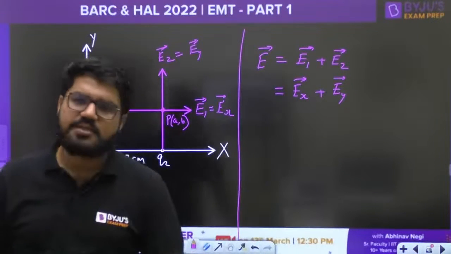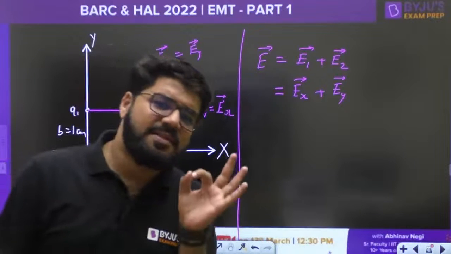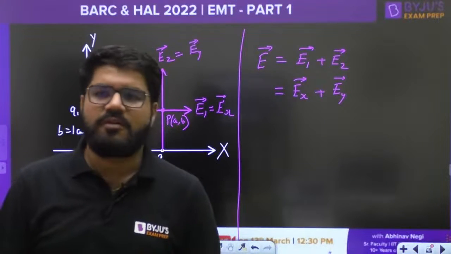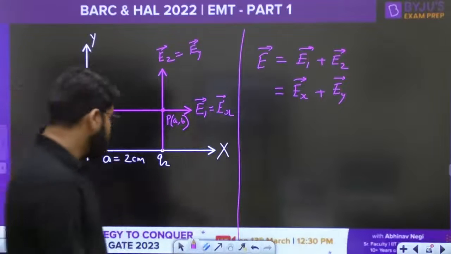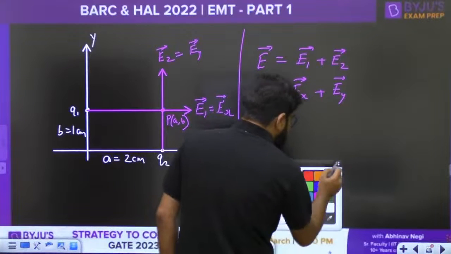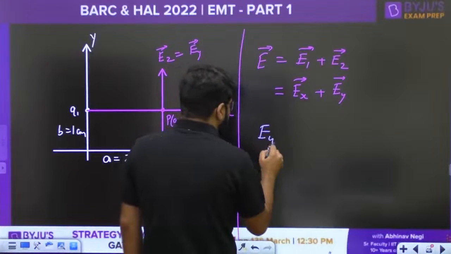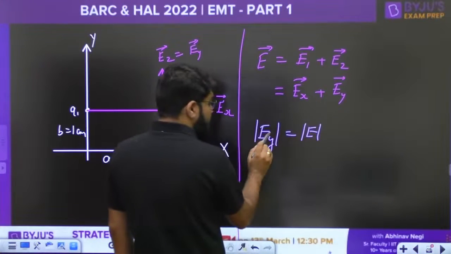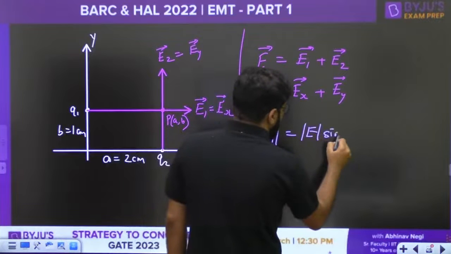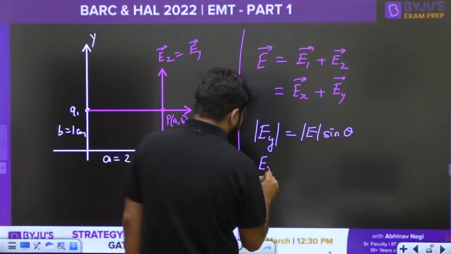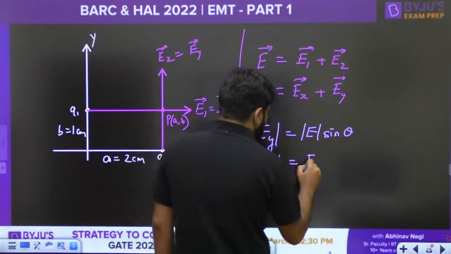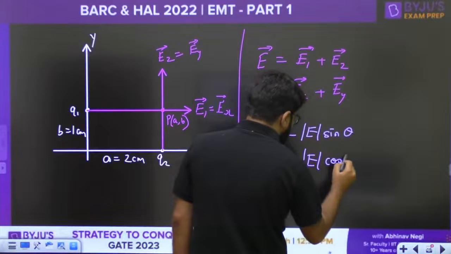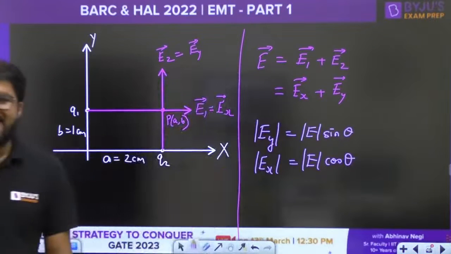The simple logic you can apply is resolution of the vector. As per the resolution of the vector, modulus of EY, the vertical component, is mod E sin theta, and modulus of EX, the horizontal component, is mod E cos theta.